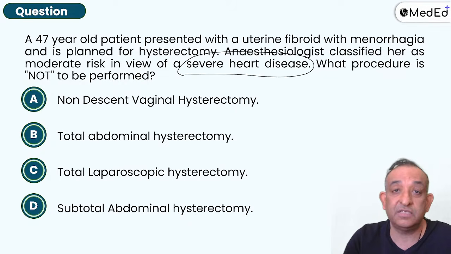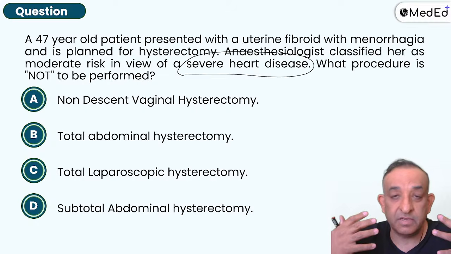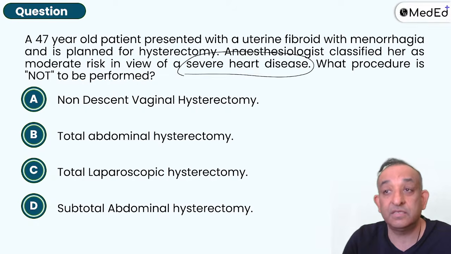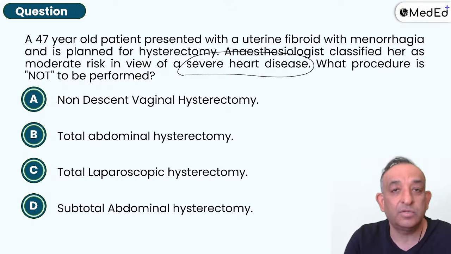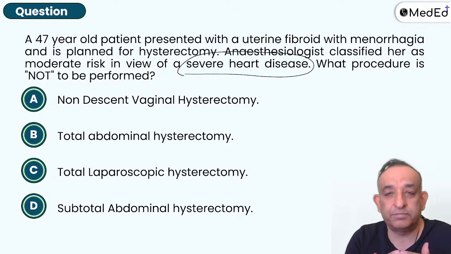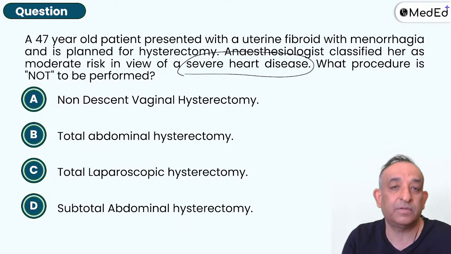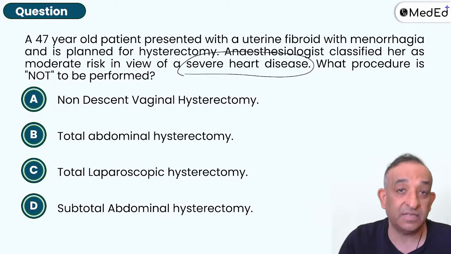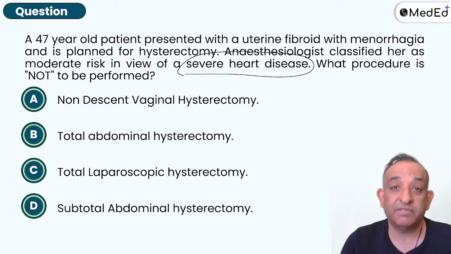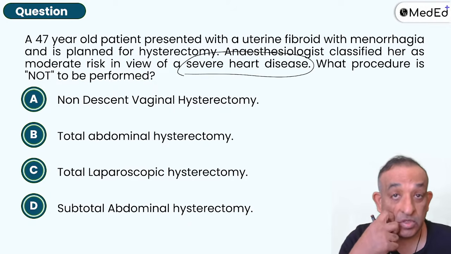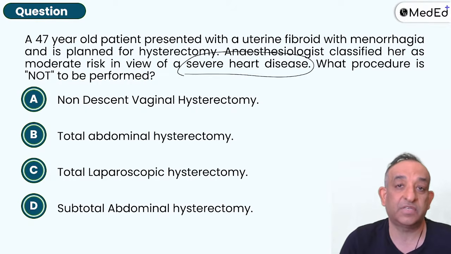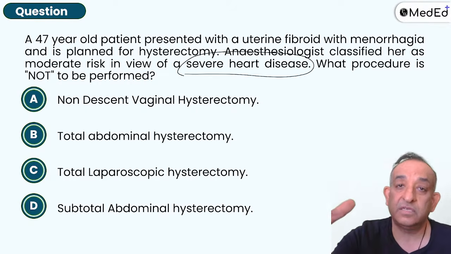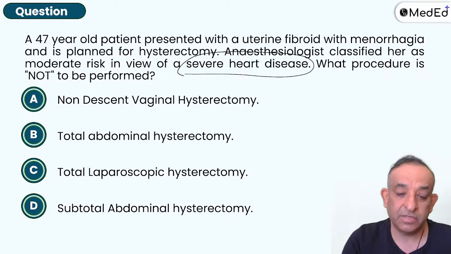Some of my surgeons in JIPMER, my teachers, are absolutely brilliant surgeons. Some of them are maverick surgeons also. What I've learned from them is priceless. These guys could take out anything from below. They could do radical vaginal hysterectomies. I'm sure a lot of people still do it, but radical vaginal hysterectomy was a landmark surgery which we saw as postgraduates. So you can do vaginal surgeries even for a fibroid. That is not a problem.